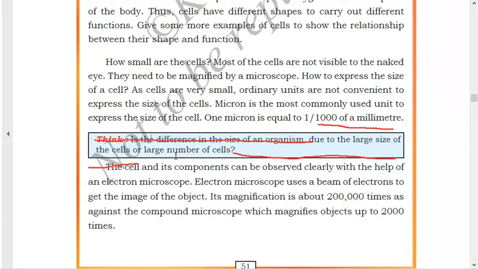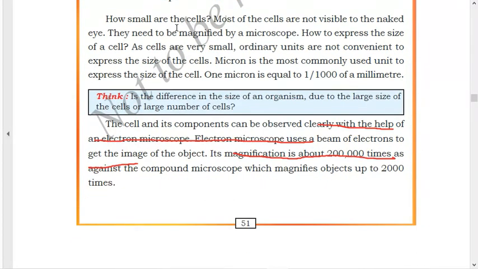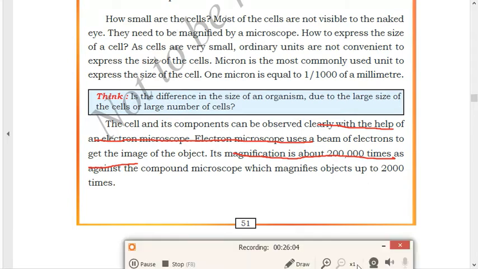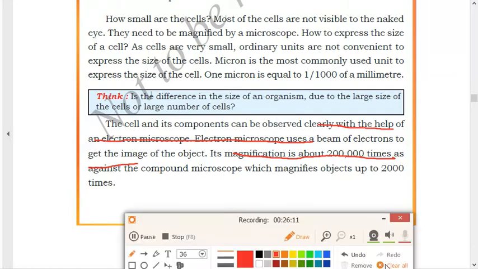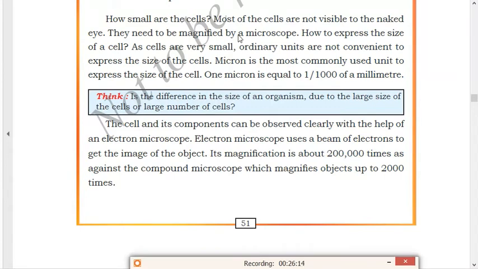Next, we have: how small are the cells? What is the exact size of the cell? Most of the cells are not visible to the naked eye, which means through our eyes we cannot see the cells. Only through a microscope can the structure of the cells be seen. They need to be magnified by a microscope to look at their structure.